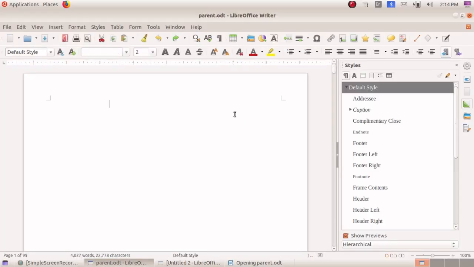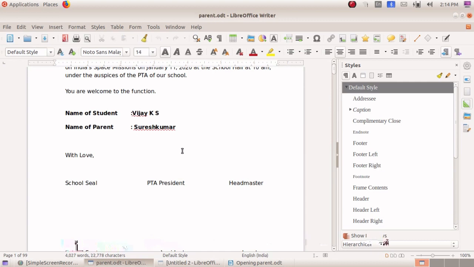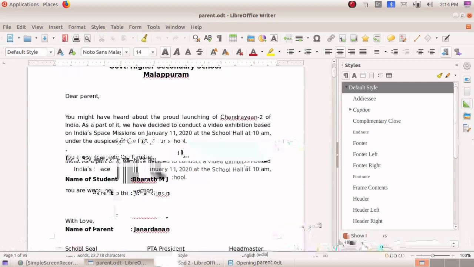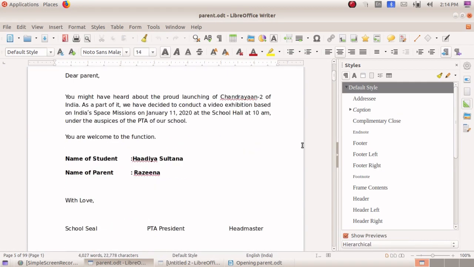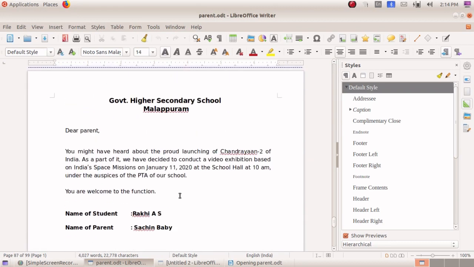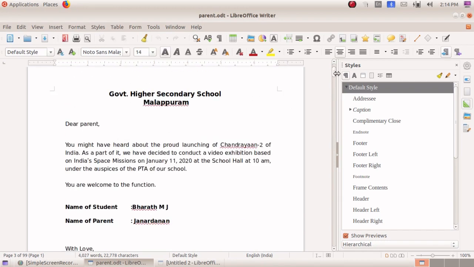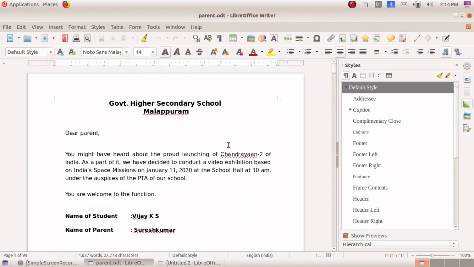Here it is, the parent file. See here, Vijay K is the name of student and parent, and the next one is on the next page. Like this you can create up to 50 parents in a class, or however many records you have to use, you can include in that.